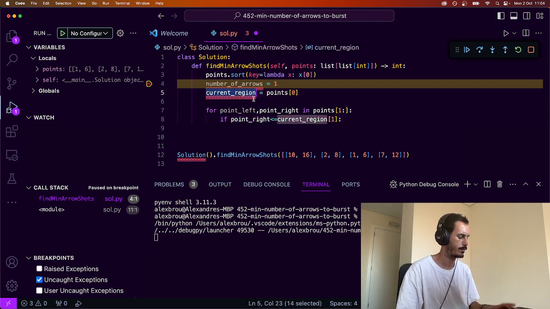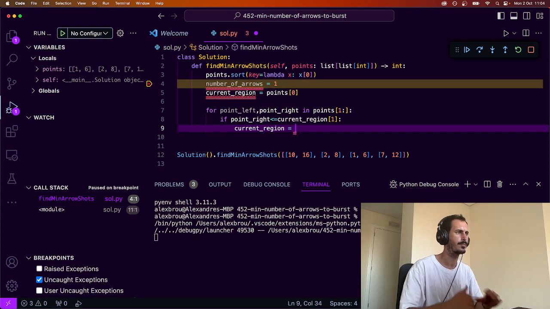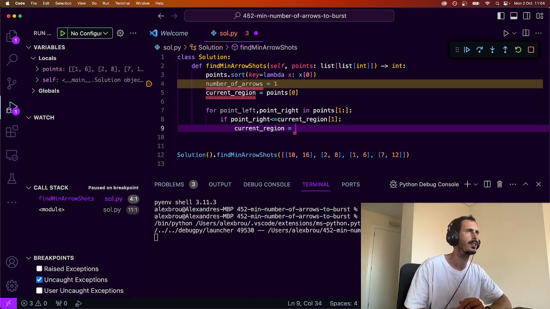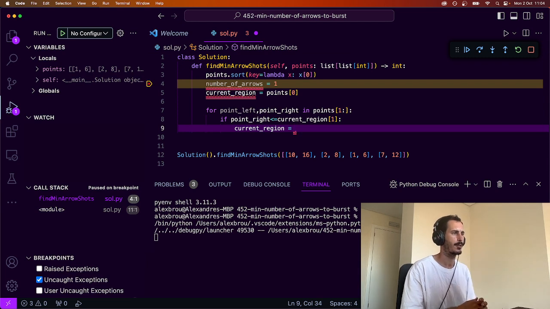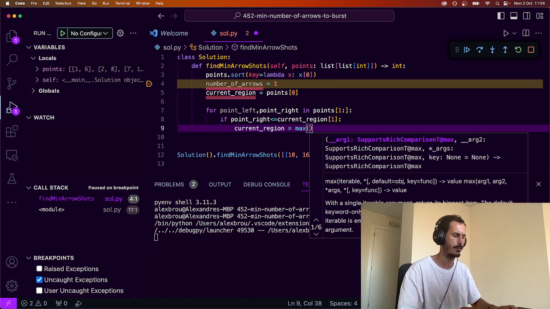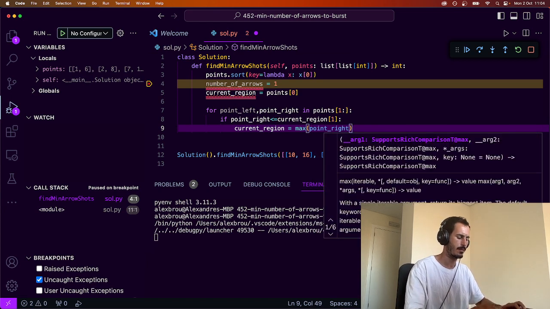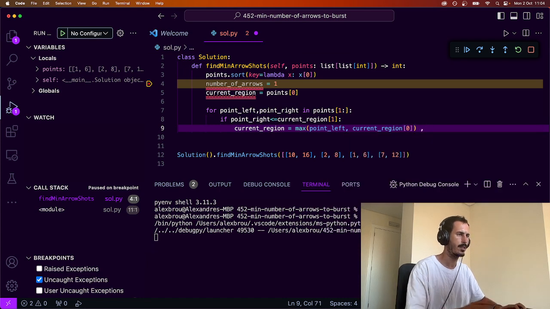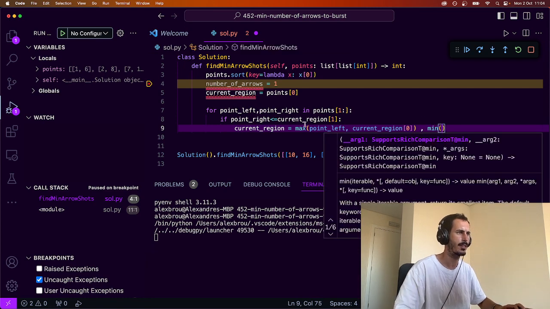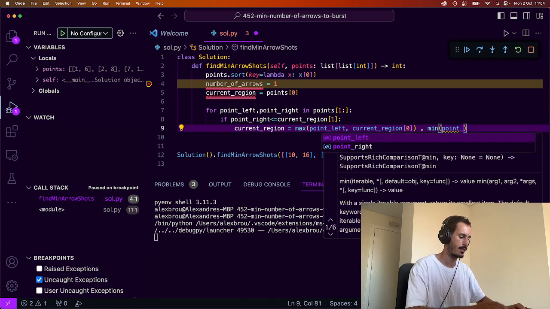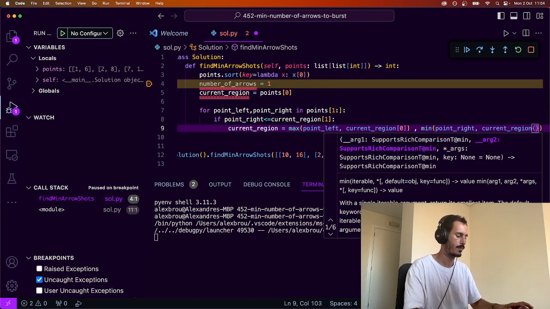current region equals the maximum of point left and current region of 0, and the minimum of the same thing, point right and current region 1.